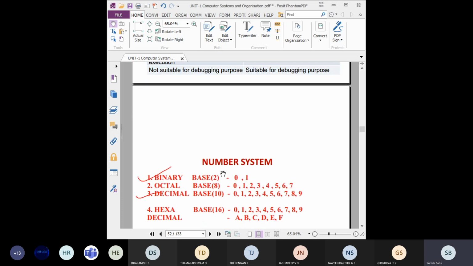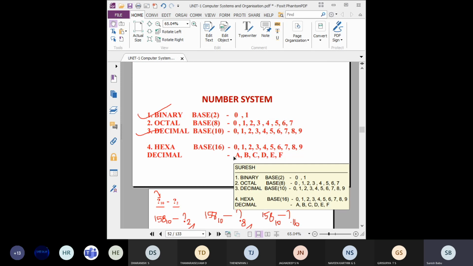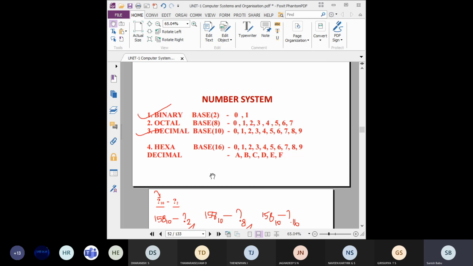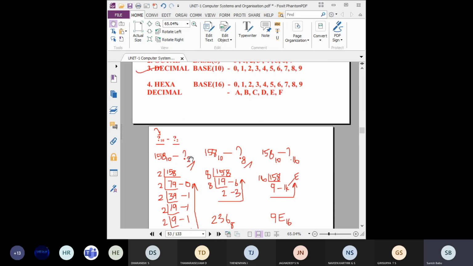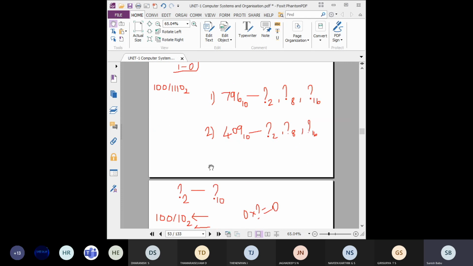Then number systems, which we revised for the past three days. I think everyone knows how to convert from one number system to another. I practiced with many examples and gave some homework also.